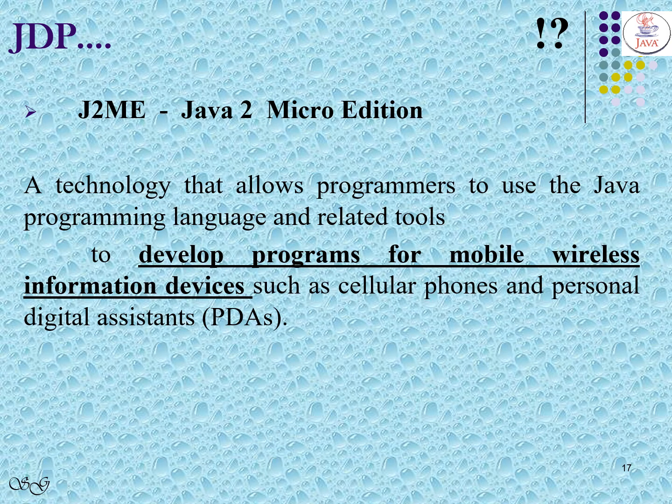Then we have J2ME, that is Micro Edition. It is a technology that allows programmers to use the Java programming language and related tools. It is used to develop programs for mobile wireless information devices such as cellular phones and personal digital assistants, we call the PDAs.